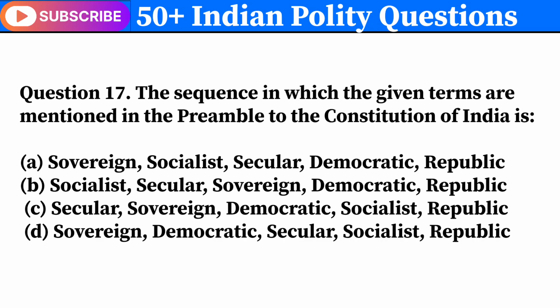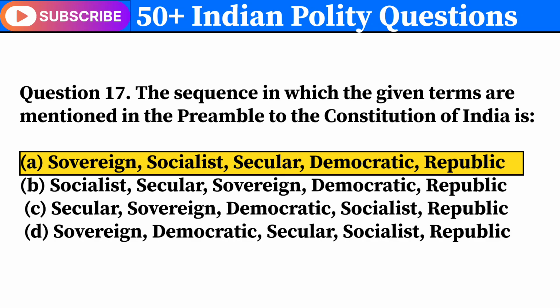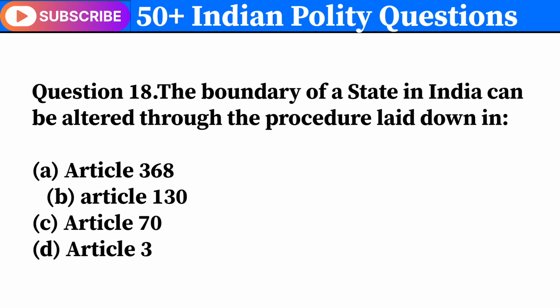Question 17. The sequence in which the given terms are mentioned in the preamble to the Constitution of India is. Correct answer is A. Sovereign, socialist, secular, democratic, republic. Question 18. The boundary of a state in India can be altered through the procedure laid down in. Correct answer is D. Article 3.